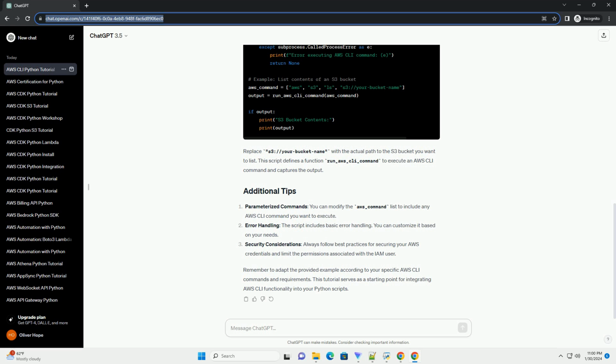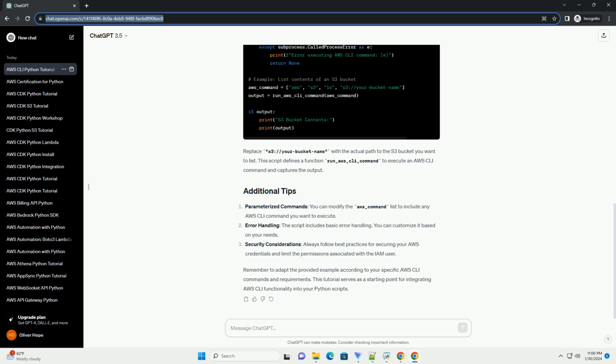Python. Ensure you have Python installed on your system. You can download it from python.org. AWS CLI. Install the AWS CLI on your machine. You can follow the installation instructions for your operating system here. AWS account. You'll need an AWS account and access key credentials. If you don't have an AWS account, you can sign up here.